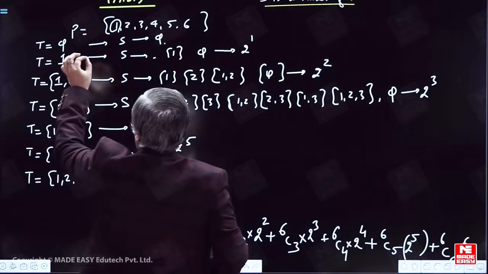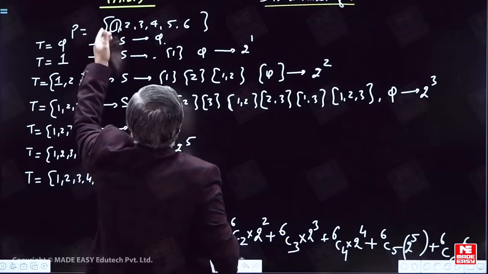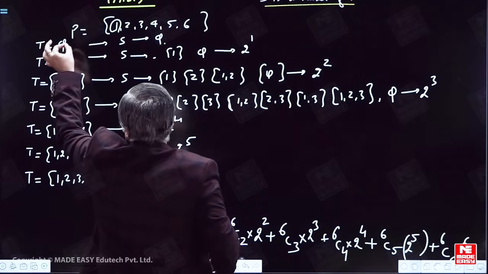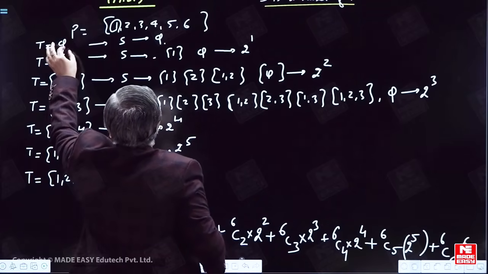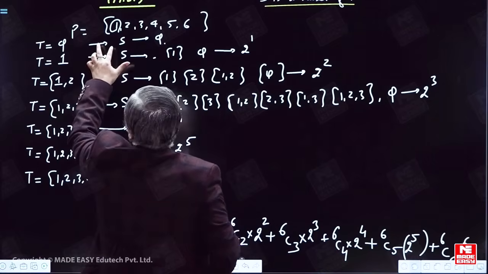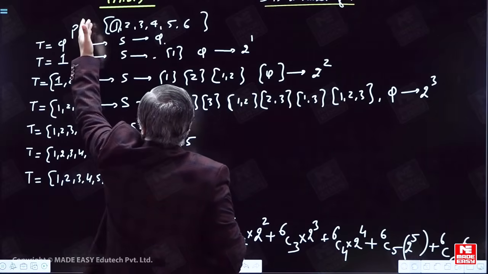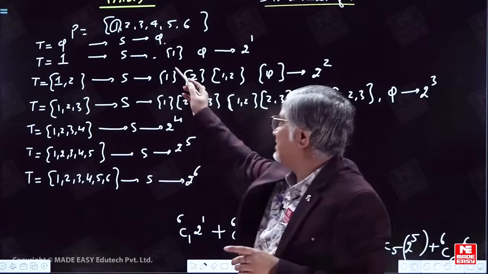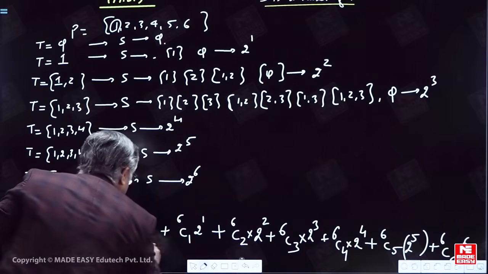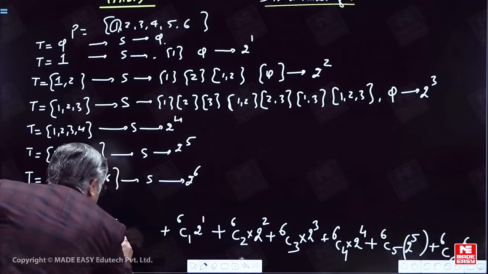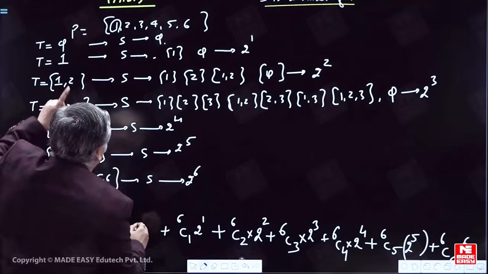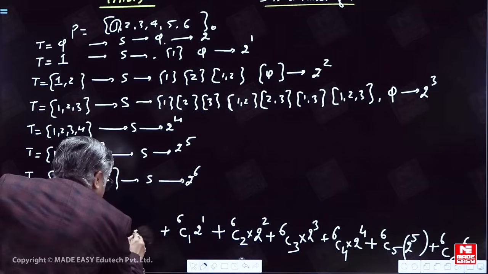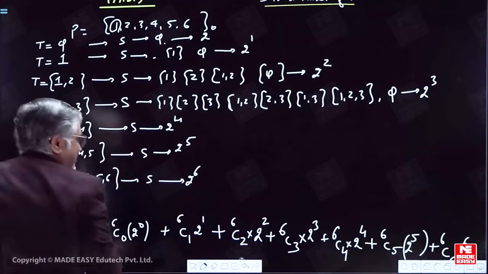Now, first of all, are T and S both subsets of P? Yes, sir. Is S a subset of T? Yes, sir. Because T contains no element, S will contain no element. S and T, are they both subsets of P? Yes, sir. And S, is it a subset of T? Yes, sir. So never miss out this thing. I am selecting none of the elements from there, and still I am going to get 2 power 0. That means only one subset.